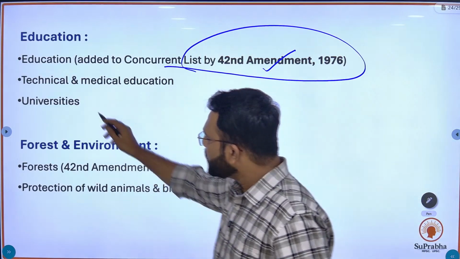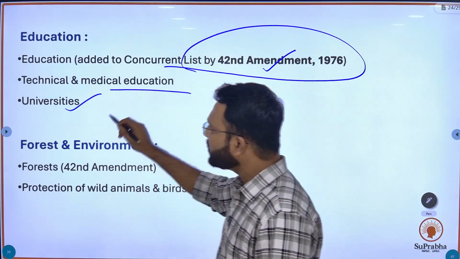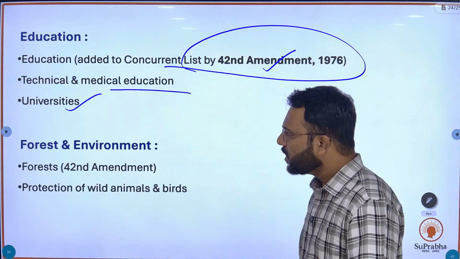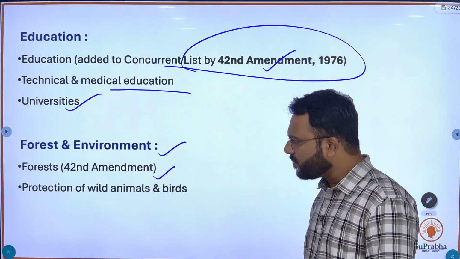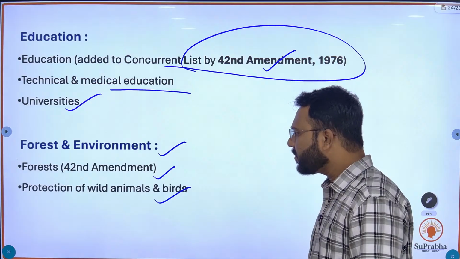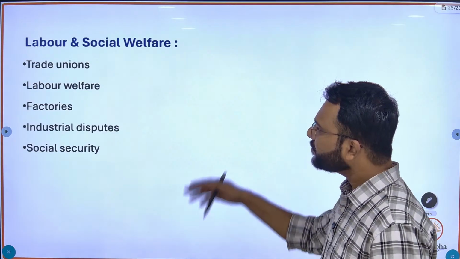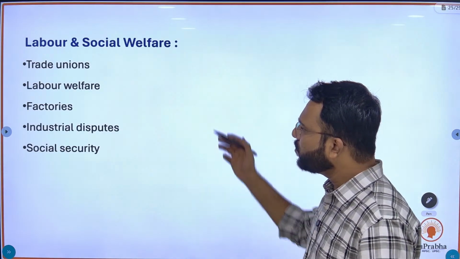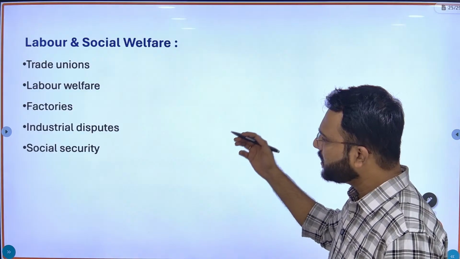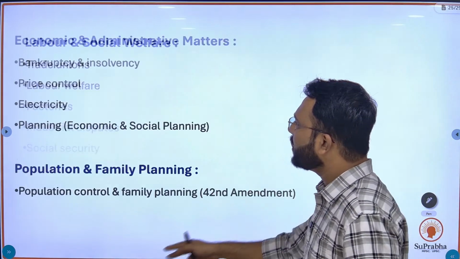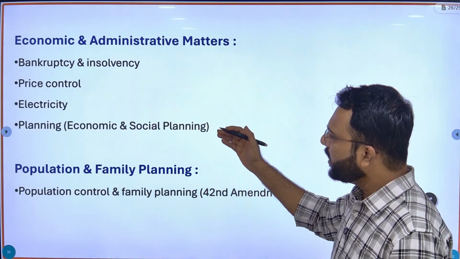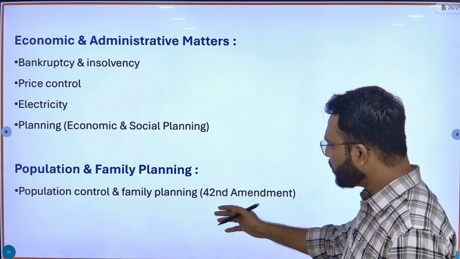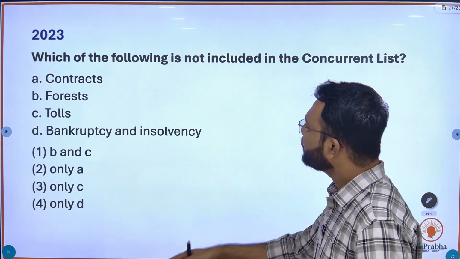Fine. Education, technical and medical education, and universities all come in the concurrent list. Forest and environment: forest was added by the 42nd Constitutional Amendment Act, along with protection of wildlife, wild animals and birds. Labour and social welfare, trade unions, labour welfare, factories, industrial disputes, social security. Bankruptcy and insolvency, price control, electricity, planning, population control and family planning.